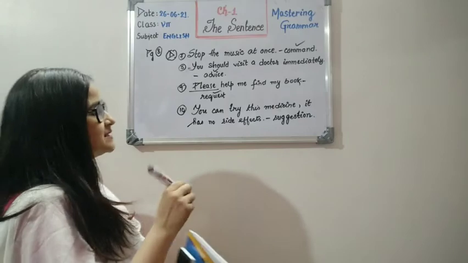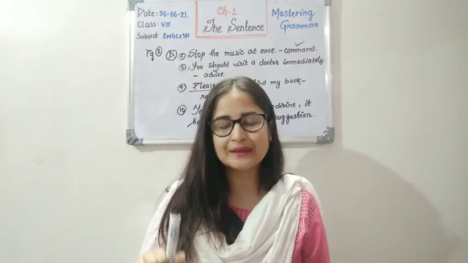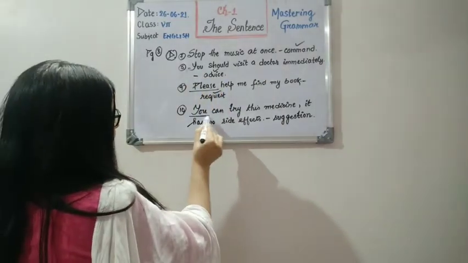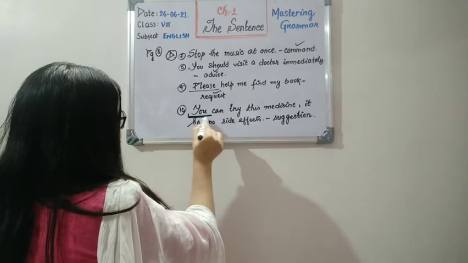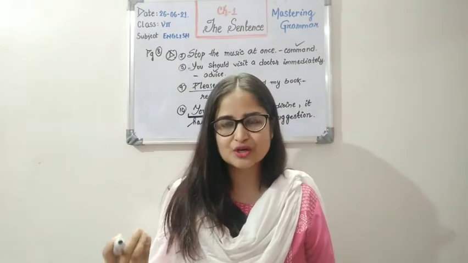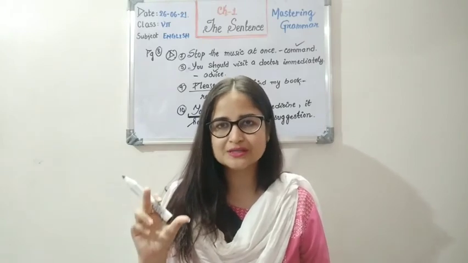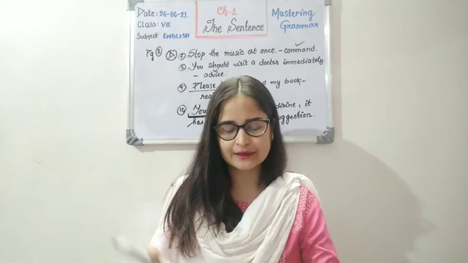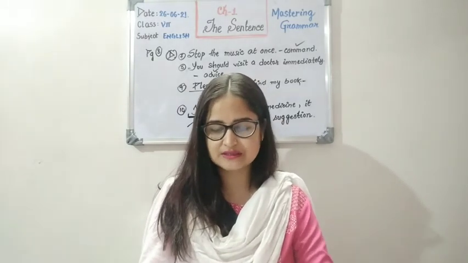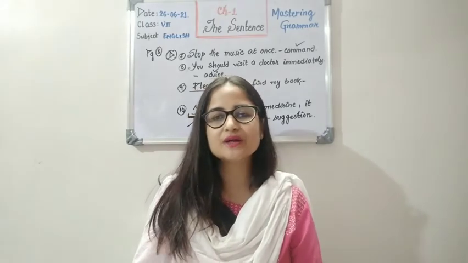You must know that in an imperative sentence, the subject can be implied or not implied. Here it is not implied because you is very clearly mentioned. When it is mentioned clearly, the subject is very much visible, and you can spot it right there. So now we will be moving to interrogative sentences. We have finished one more exercise.